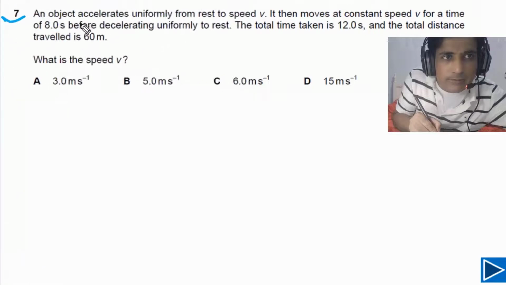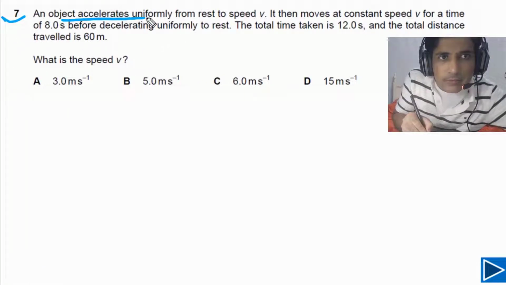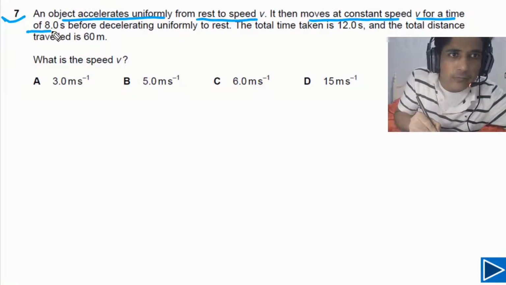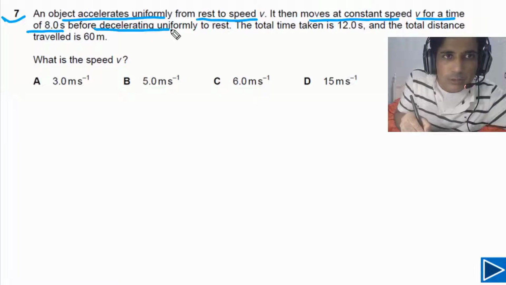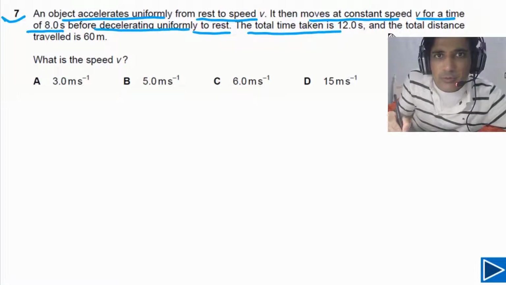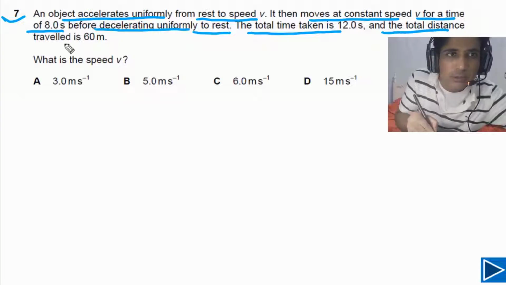For question number 7, it is given to us an object accelerates uniformly from rest to speed v. It then moves at constant speed v for a time of 8.0 seconds before decelerating uniformly to rest. The total time taken is 12.0 seconds and the total distance traveled is 60 meters. We need to calculate what is the value of v.